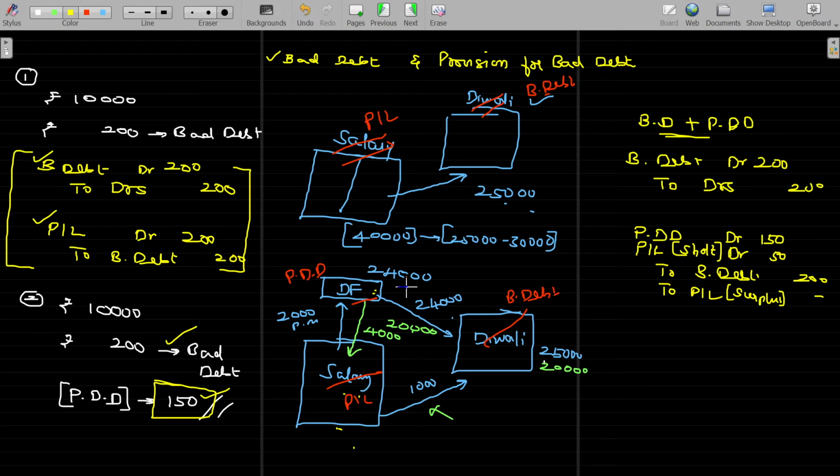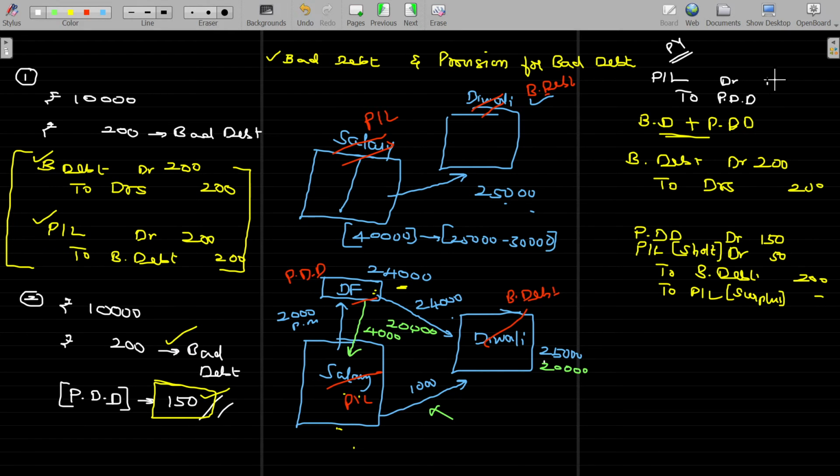Similarly, the last year, the PDD's requirement or the expected bad debt loss, to that extent, amount is transferred from the P&L account to PDD account. In the previous year, this might have been passed. Profit and loss account debit to PDD.